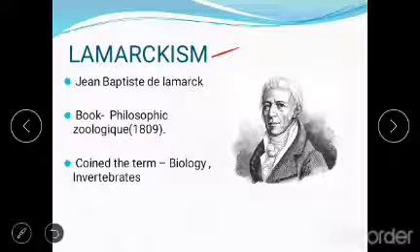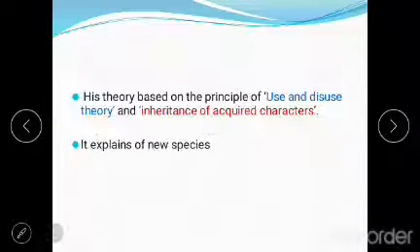Lamarck is also famous for coining the terms biology and invertebrates, and even the term annelida was coined by Lamarck. Lamarckism is the theory proposed by Lamarck. His theory is based on two main principles: the use and disuse theory, and the inheritance of acquired characters.